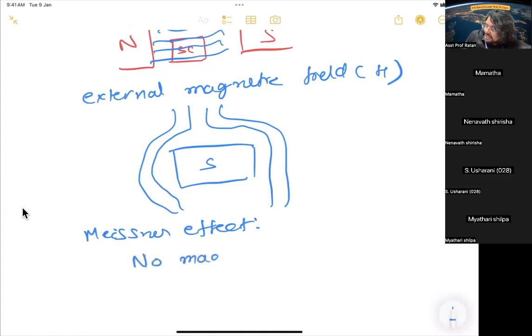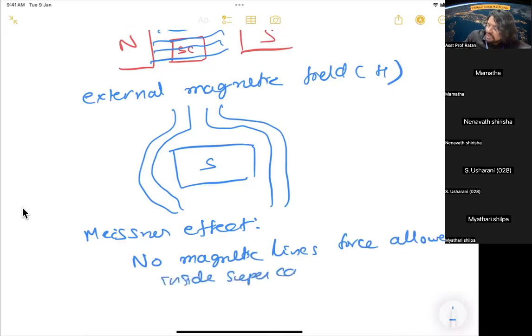No magnetic lines of force or magnetic field allowed inside a superconductor. So what is happening till now? We discussed only resistivity, but not magnetic field. Now we are discussing the magnetic field also. So that is the phenomenon, the difference between a normal conductor, perfect conductor, and superconductor.